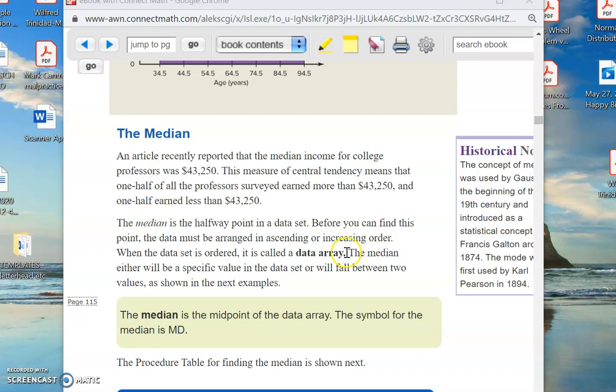Okay. All right. So that was the mean, the so-called arithmetic average. I think that's what he called it. Yeah, he called that the arithmetic average. All right, so now let's talk about the next common one that we use, and that's called the median. So a lot of times when someone says the average, they might mean the median as opposed to the mean. The median is the halfway point. It's the midpoint of the data array or the data set, okay?